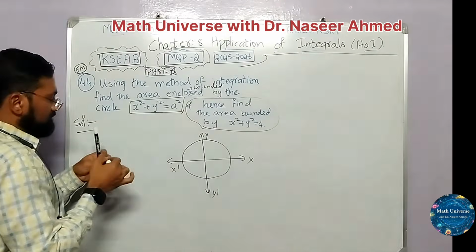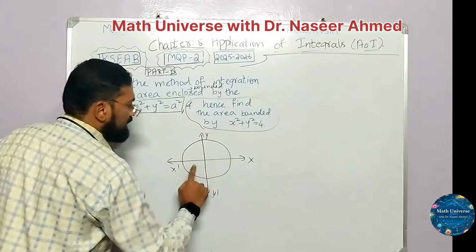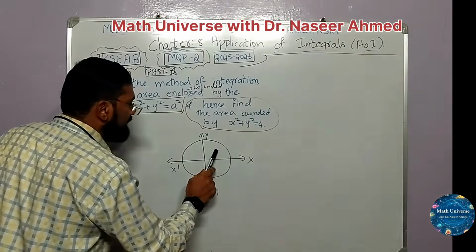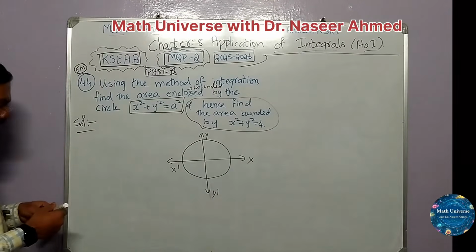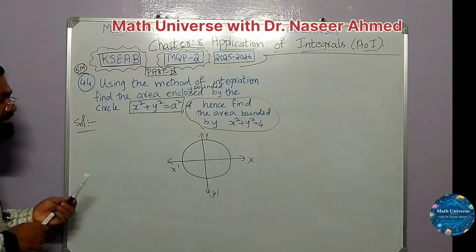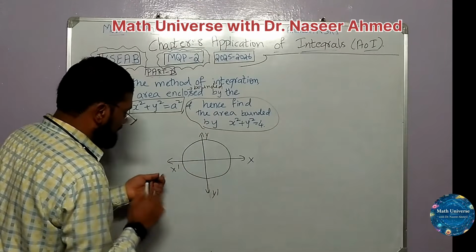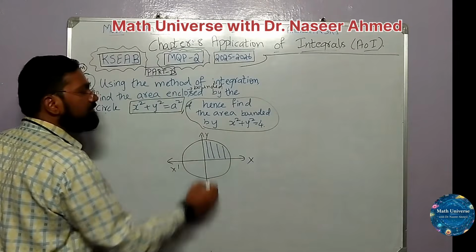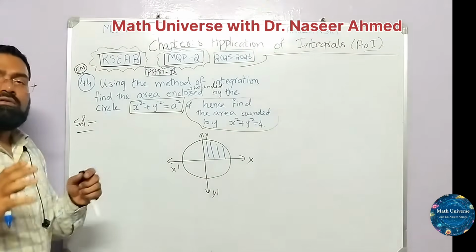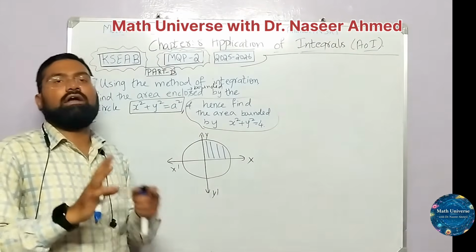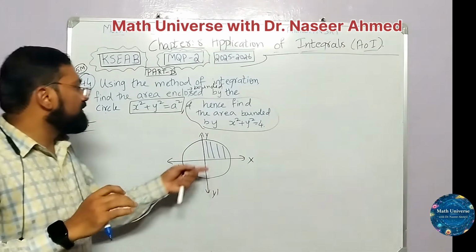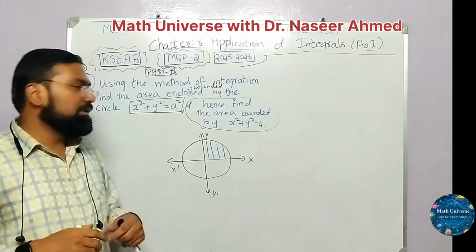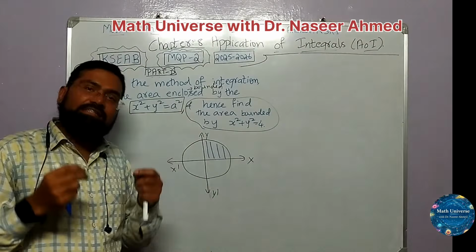I want to find this area, this area, this area, this area, but we are not going to find all. We know that whatever area is there here, all are the same. So let us do one by one. First, this particular area, let us shade that, is bounded by both the coordinate axes, y as well as x. Whenever a figure is bounded by both the x and y axis, we always prefer x axis, because we are used to solving all integration problems with respect to x.